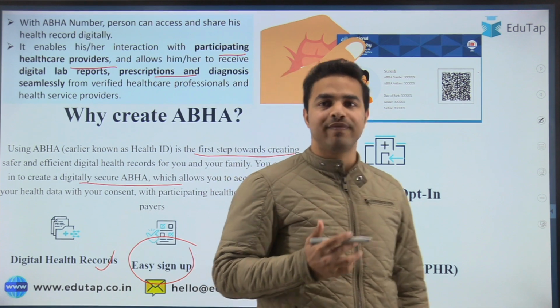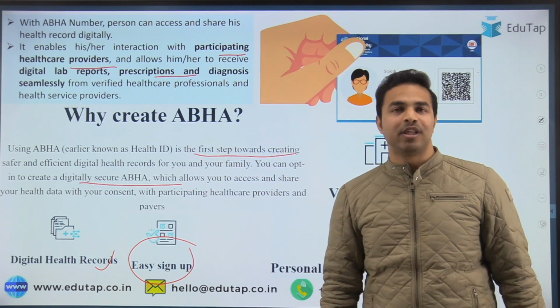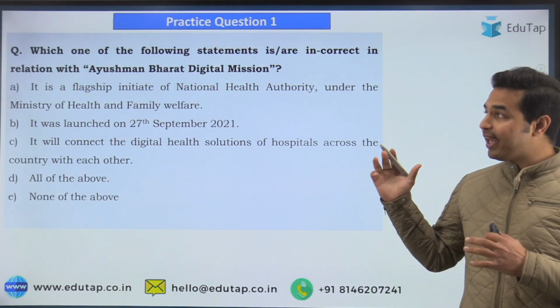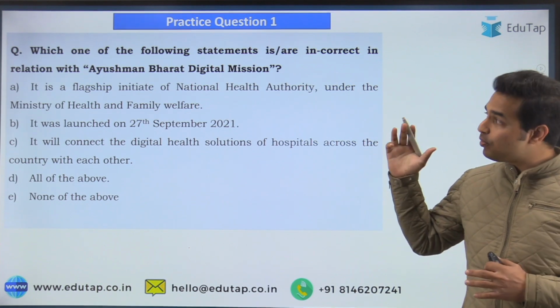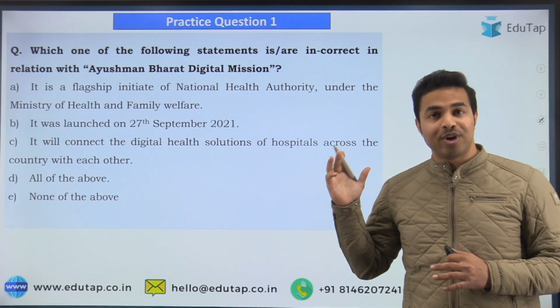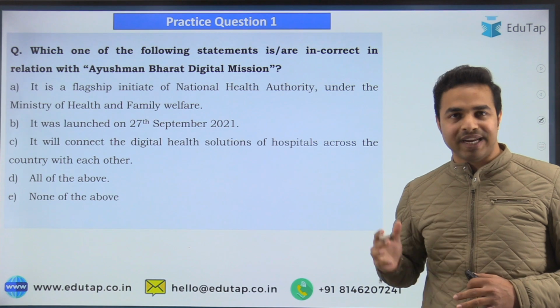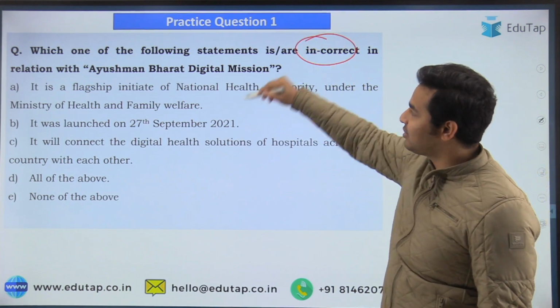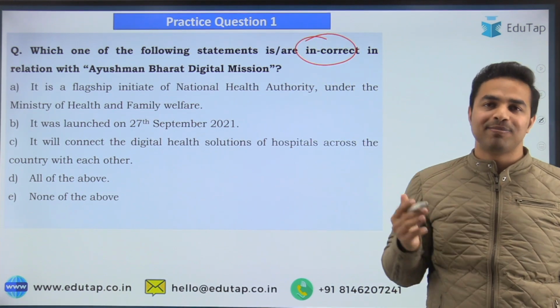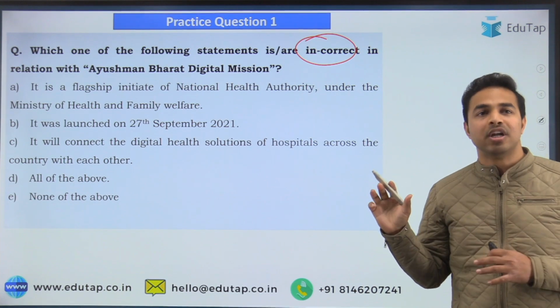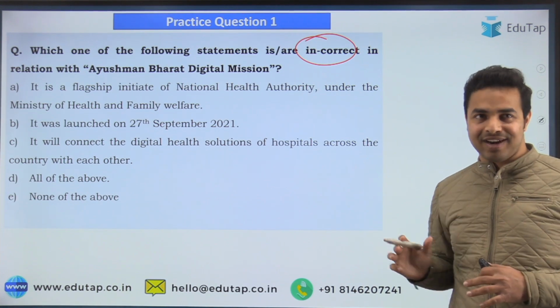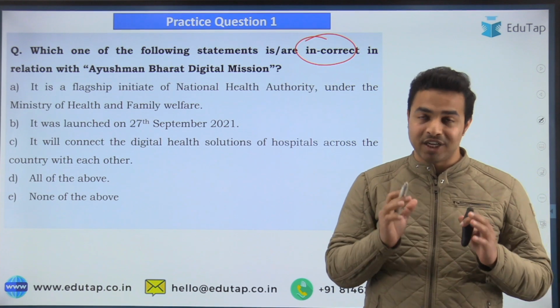So now let's move on to the very first practice question from this particular topic, and let's see what exactly we have from this. In this particular question, what is the demand of the question? It is to identify the incorrect statement in relation with the Ayushman Bharat Digital Mission, as per our discussion in today's session.